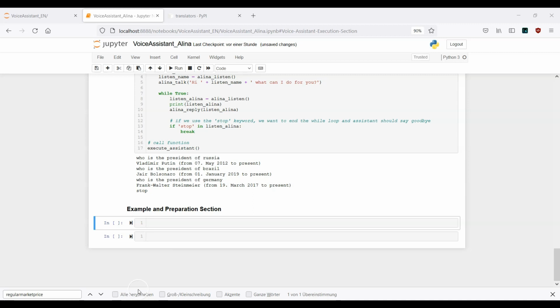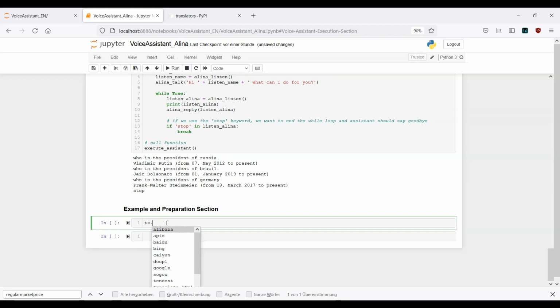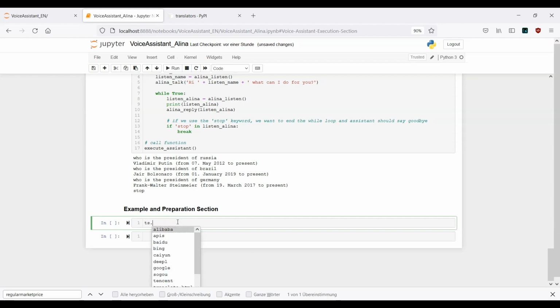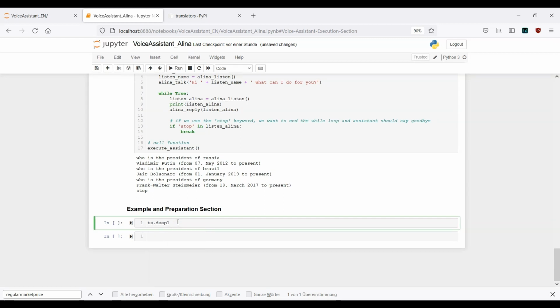Okay, so now what we need to do, let's say ts a dot, and now you can make use of different opportunities here. We want to use the Google Translator. Okay, or let's say we go for DeepL, maybe it's better. So let's go for DeepL.